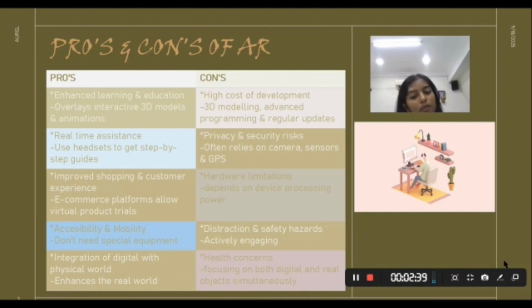Next, health concerns. Focusing on both digital and physical objects simultaneously affects your health. Sitting for a prolonged time can affect your blood circulation and can make your eyes strained.